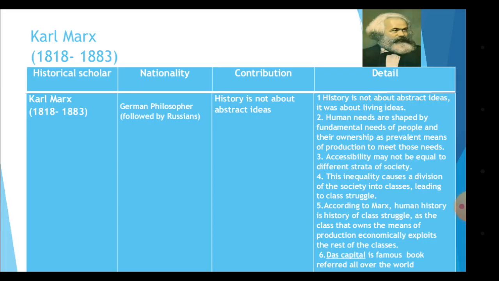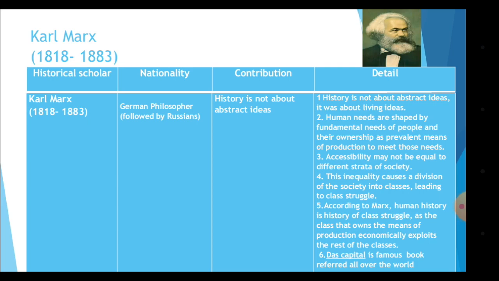Coming to Karl Marx, one of the important historians. Karl Marx, from 1818 to 1883. He was a German philosopher, but he is hugely followed by the Russians. History is not about abstract ideas. So he said that history is not about abstract ideas, we need to have the evidence for it. History is about living ideas. So we can't be very imaginative in history. We need to write the facts of daily life.